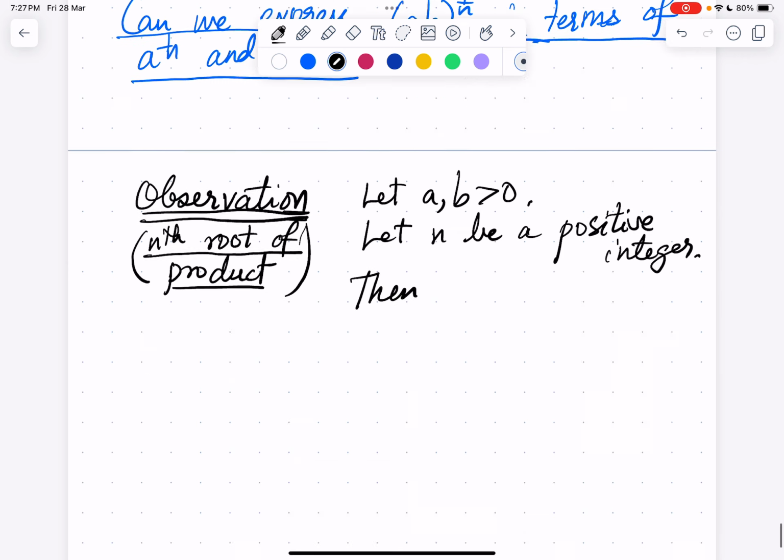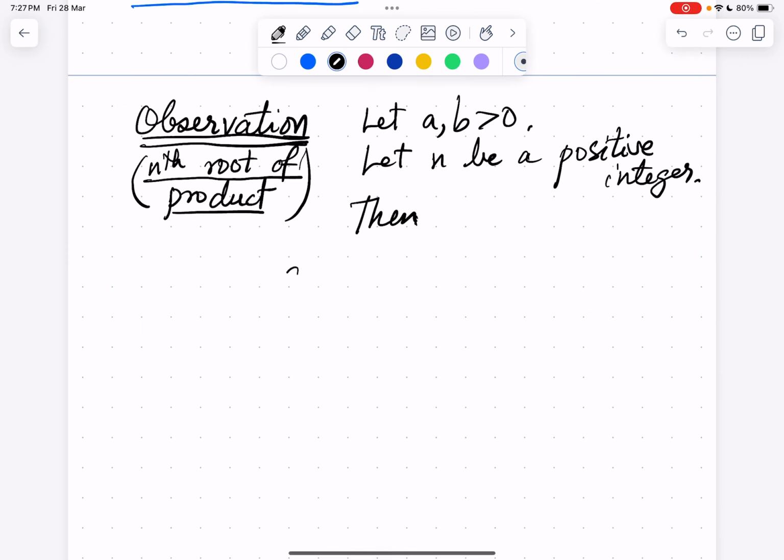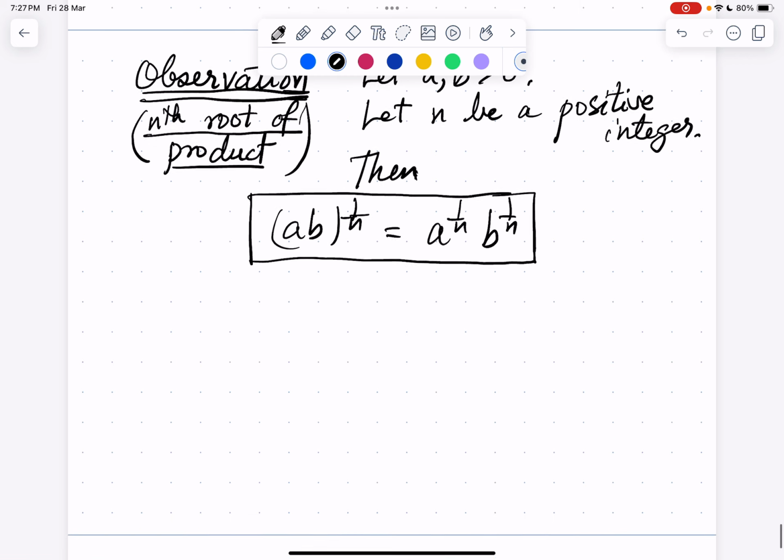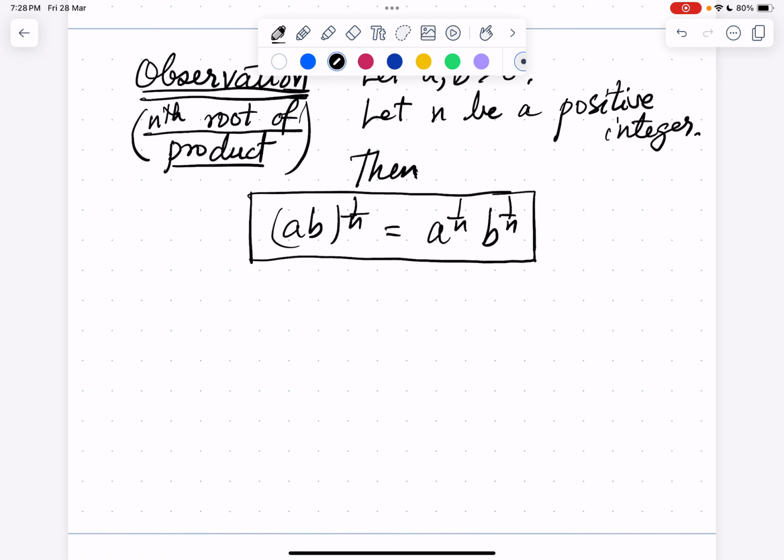Then this quantity (ab) power 1 by n, the nth root of ab, is just the nth root of a times the nth root of b. So finding the nth root of a product of two positive real numbers is easy if we know the nth roots of the individual numbers.